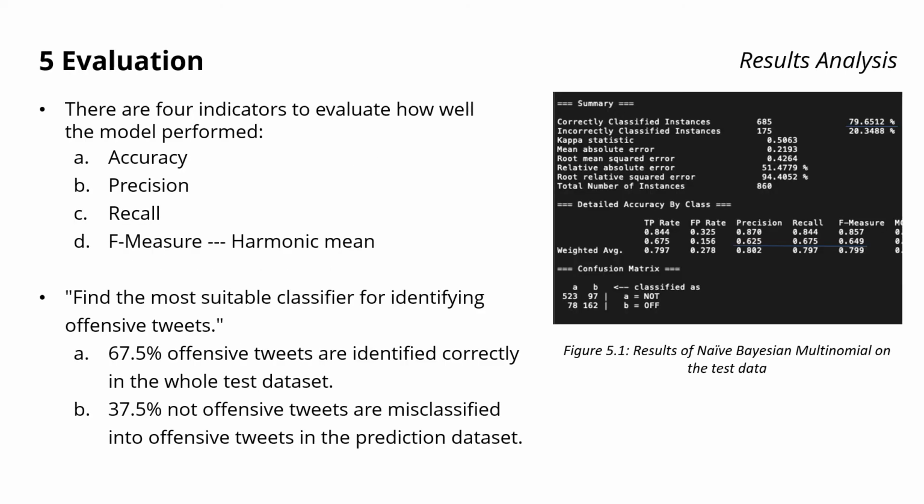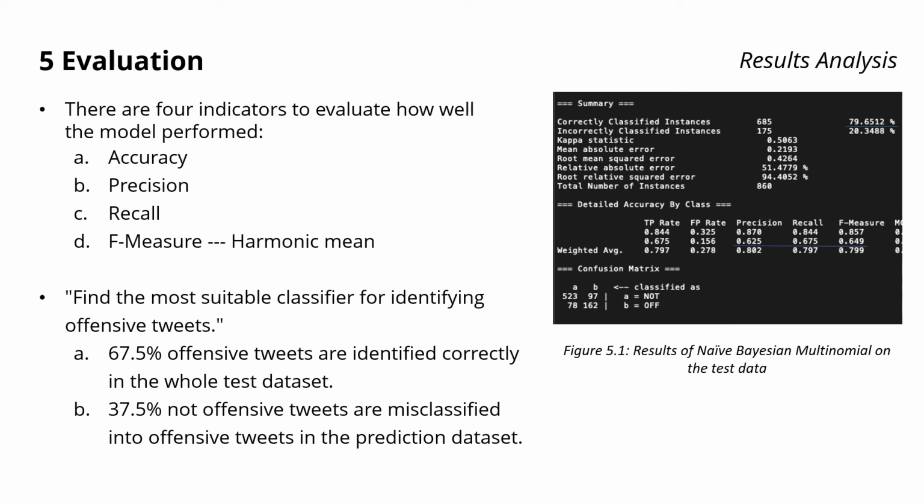Now we have trained the models, and the screenshot is the result of using naive Bayesian multinomial on test data. We can see the confusion matrix is clear, and we can get everything we need to evaluate. Normally, there are 4 indicators to evaluate how well the model performed, which are accuracy, precision, recall, and F-measure. Only focusing on one part will be lopsided. According to the business understanding, we need to find the most suitable classifier for identifying offensive tweets. So we think the values of recall and precision are the most important.